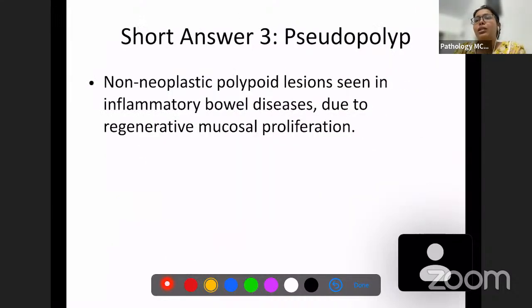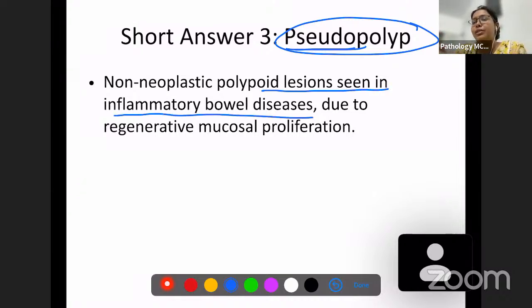And then the next short answer question which we are going to discuss is the pseudopolyp. Pseudopolyp, as the name says, it is not a true polyp, it is a pseudopolyp, right? So this is a non-neoplastic polypoidal lesion seen in inflammatory bowel diseases due to regenerative mucosal proliferation. First of all, what is a true polyp? A true polyp is a protrusion of the